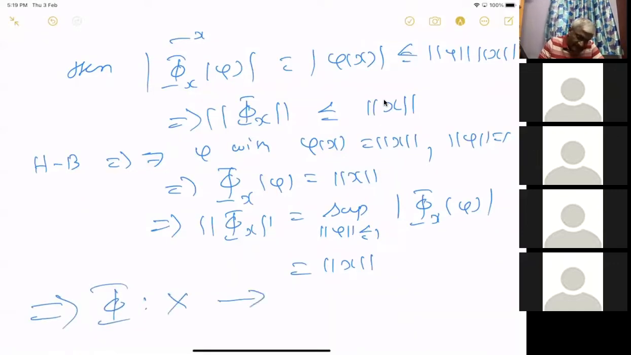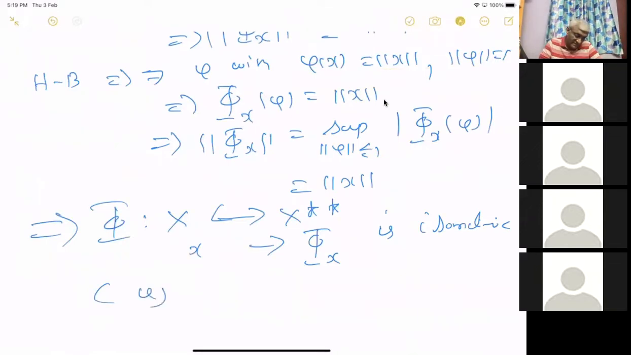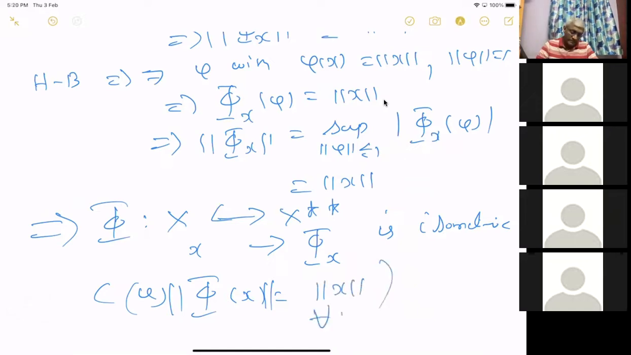So all these things imply that this map script phi from X into X double star, the dual of the dual, taking x to script phi x, is isometric. I hope you know what isometric is. Isometric means it preserves the norm, that is, norm of script phi x is equal to norm x. Isometry means it preserves the norm.